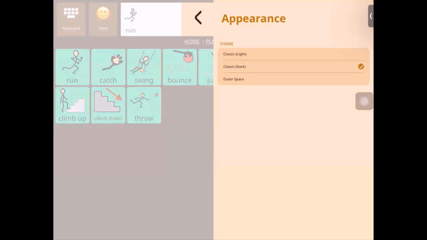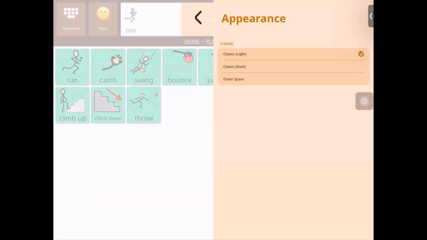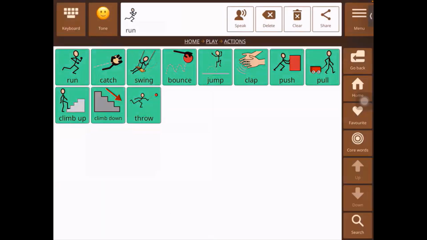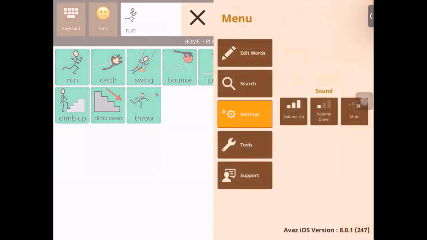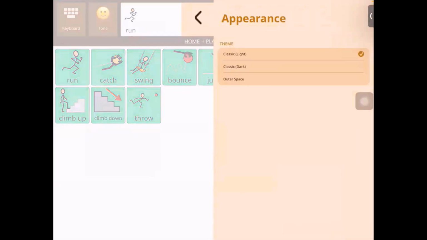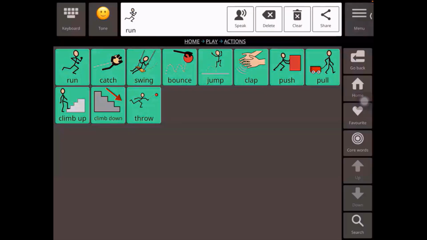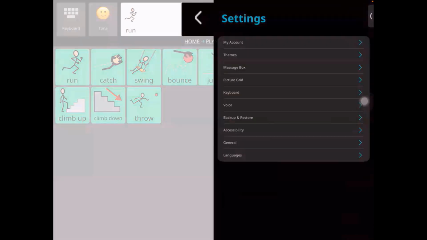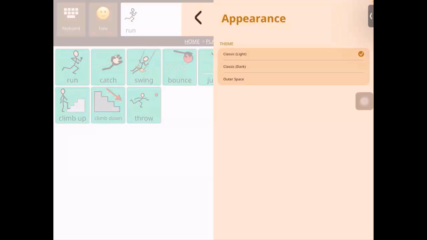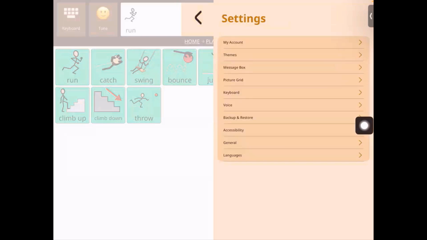As I was saying earlier in the beginning, the dark theme is the default right now, but you can change it into light, which looks like this, and then outer space, which looks like this. All right. I prefer to have a light theme, so I'm going to choose that for now, right? And then we can go back and talk about the next setting.